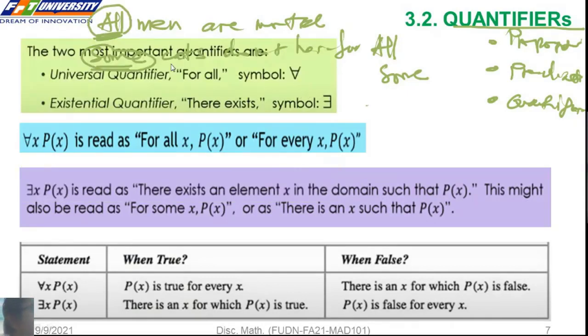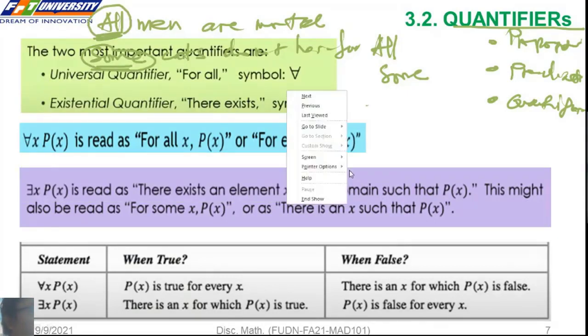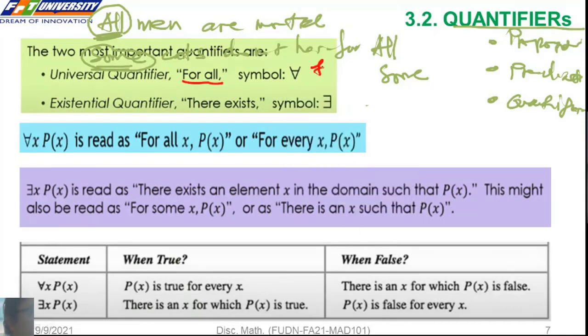We have two most important quantifiers. The first one is the universal quantifier, for all, for every. And the existential quantifier, there is some.